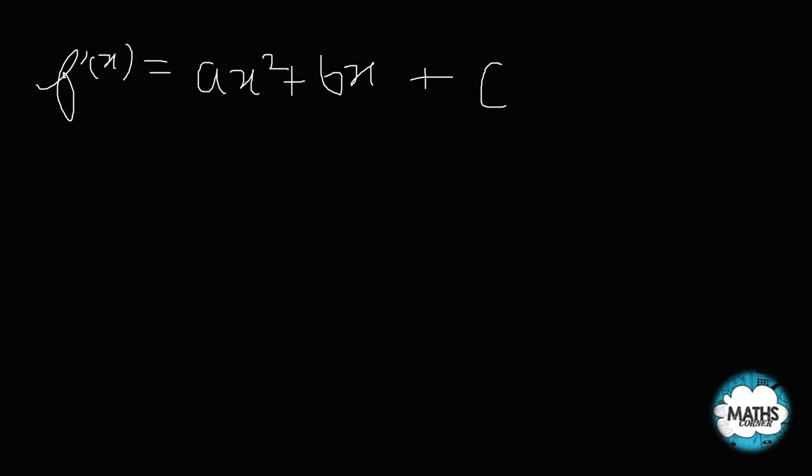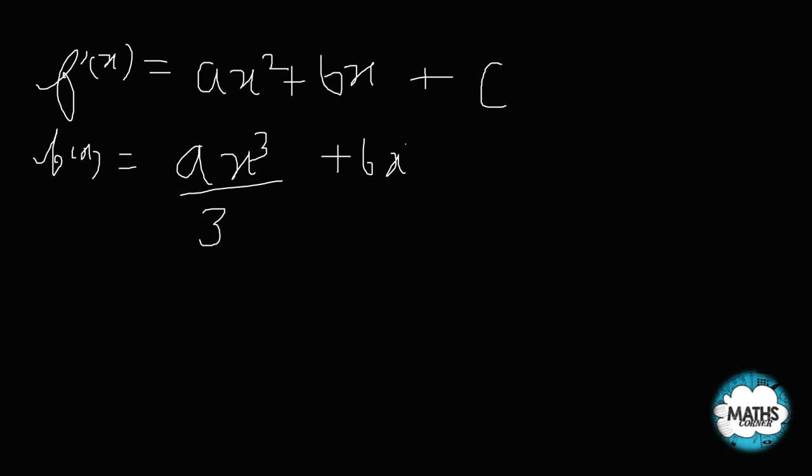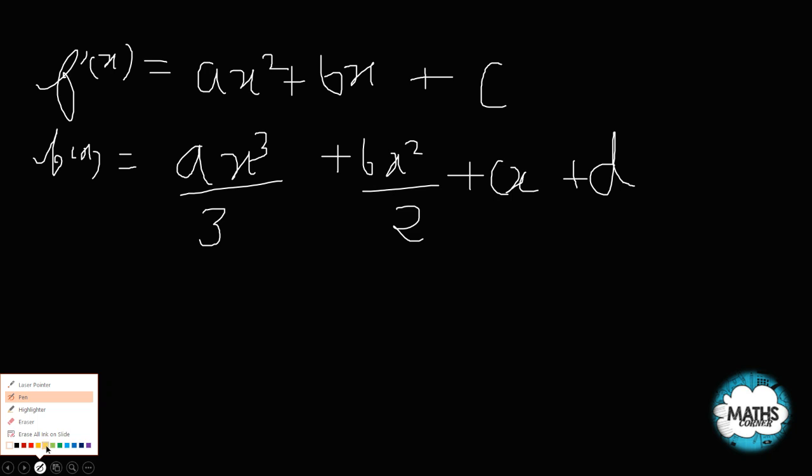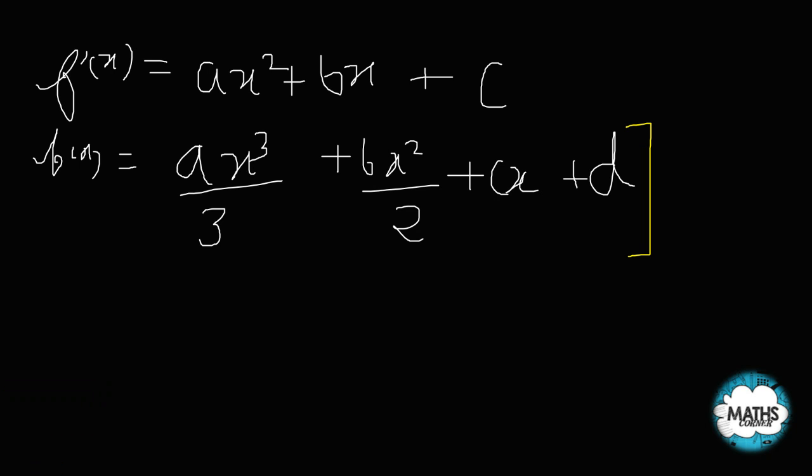I will just integrate both sides to get fx equals ax cube by 3 plus bx square by 2 plus cx plus the integration constant, let's say it's d. Now this is a cubic polynomial. Now this is my fx. When I think of applying Rolle's theorem, I have done reverse engineering here, from f dash x I have got the fx.